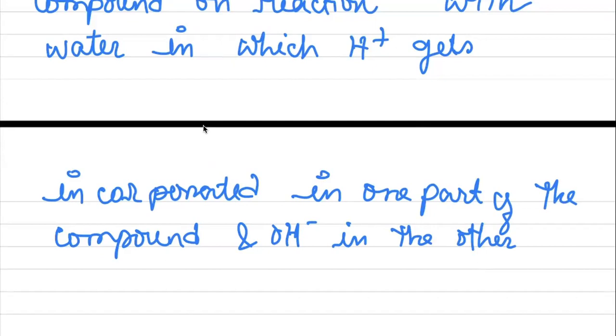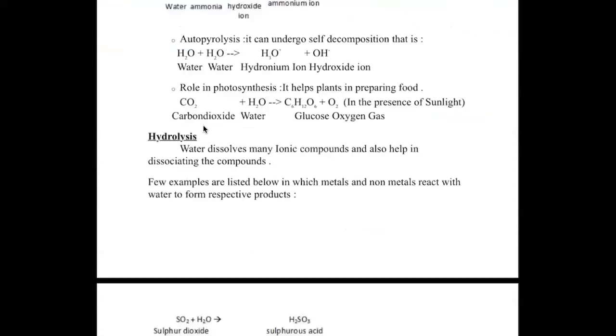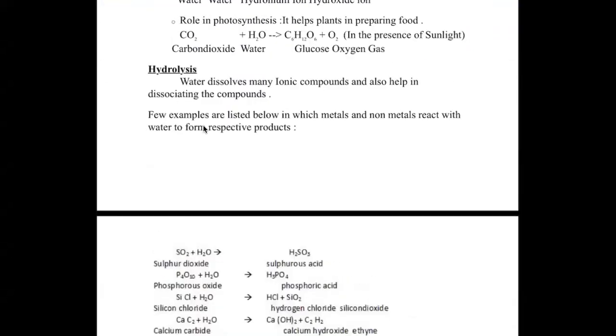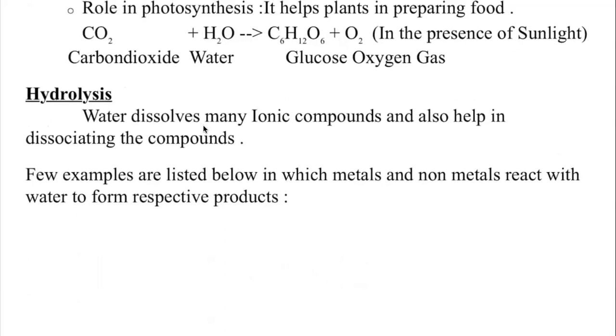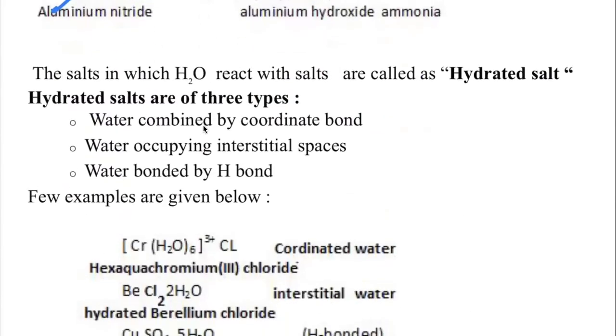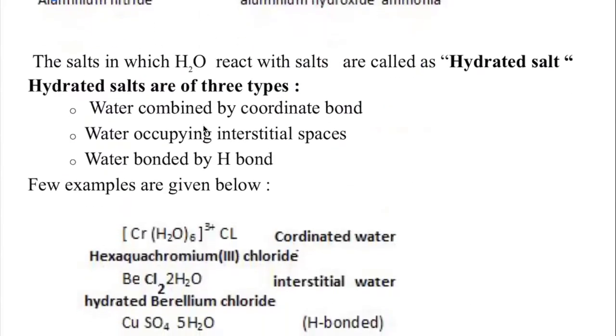Now next is C, hydrated salt. See what is given. Water hydrolyzes many ionic compounds and also helps in dissociating the compounds. So many reactions are there. The salts in which water reacts are called hydrated salts.